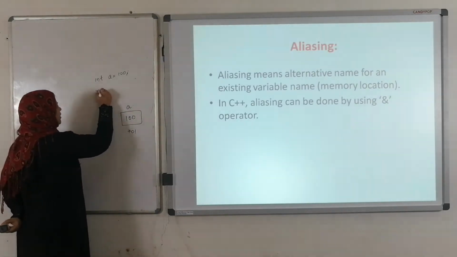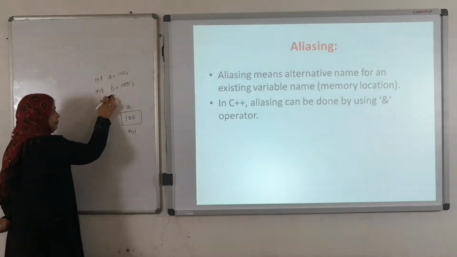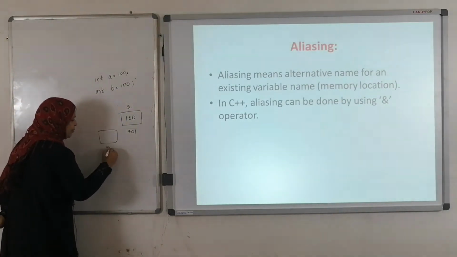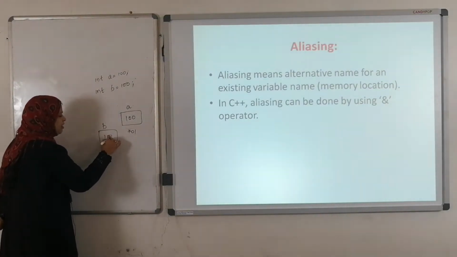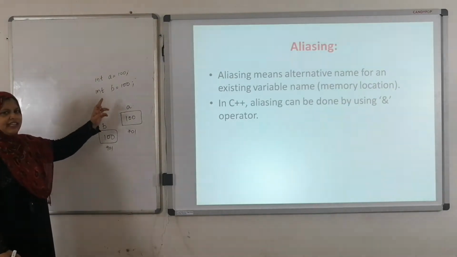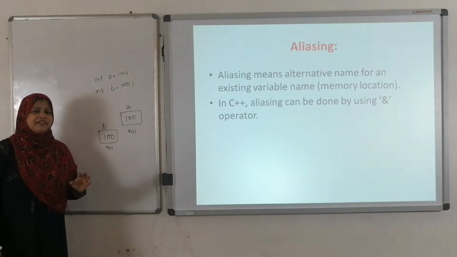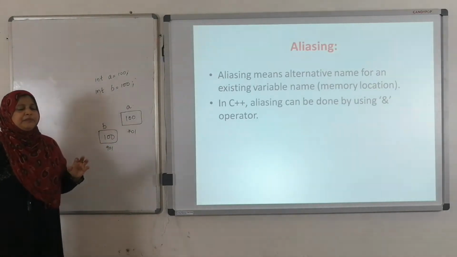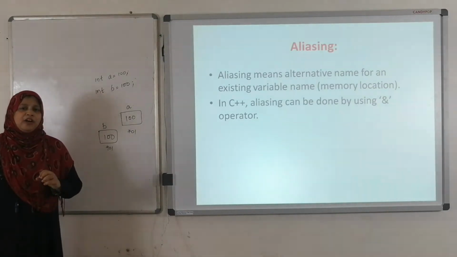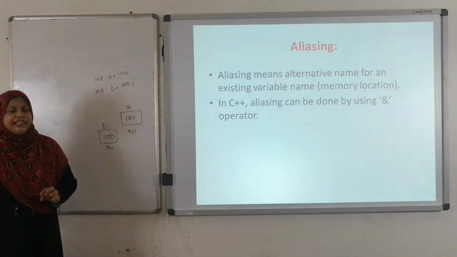For example, int b equals to 100. What does it mean? Int b equals to 100 means system is going to allocate one more memory location to the b and the value of b is 100, right? In C programming language, we can't perform aliasing operations, whereas in case of C++ we can perform the aliasing operation. Aliasing operation means here we are giving the alternative name to the variable.